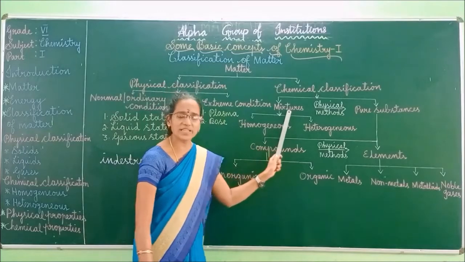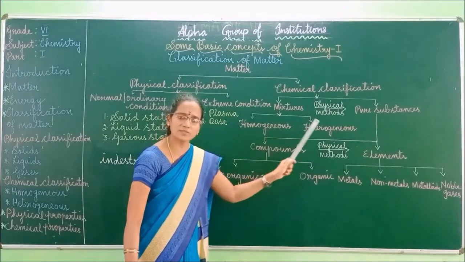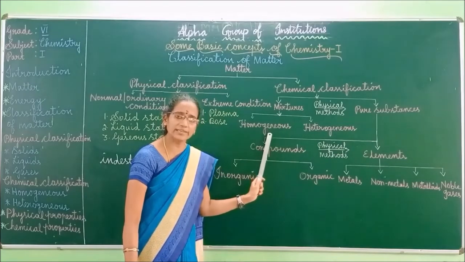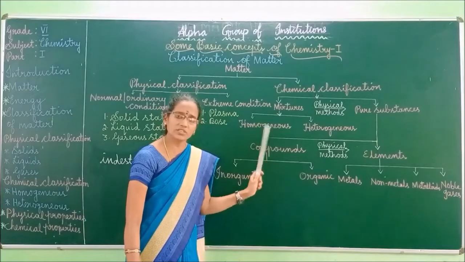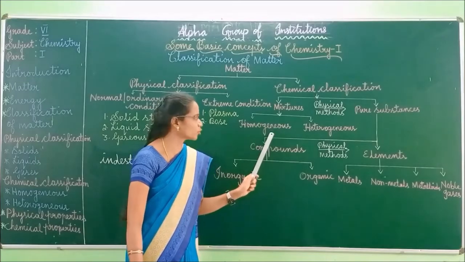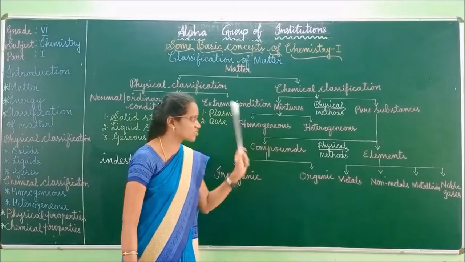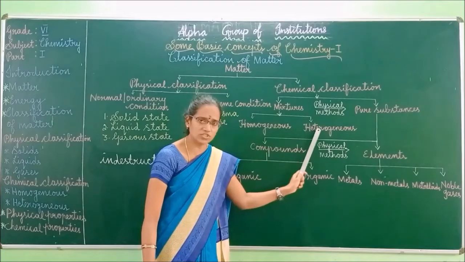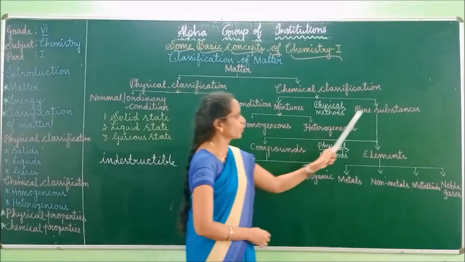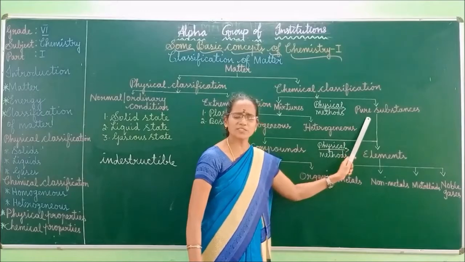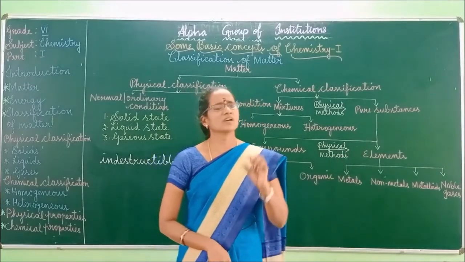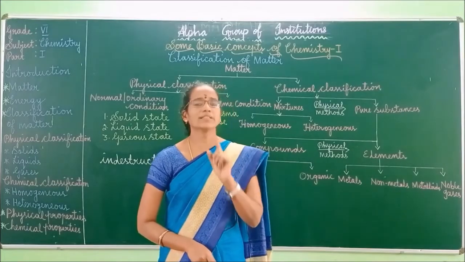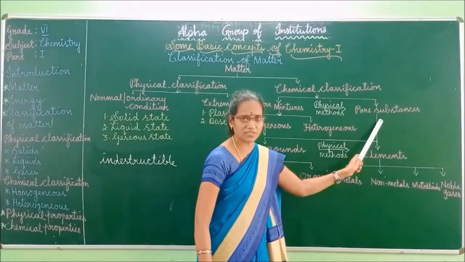So, mixtures can be classified into homogeneous mixture and heterogeneous mixture. Homogeneous mixture means a mixture in which the composition is uniform throughout. If the composition is not uniform throughout, then it is called a heterogeneous mixture, right? Next, pure substances. Pure substances means what? A substance in which the chemical composition is fixed throughout is called a pure substance, right?